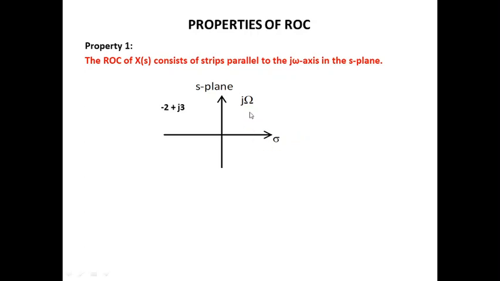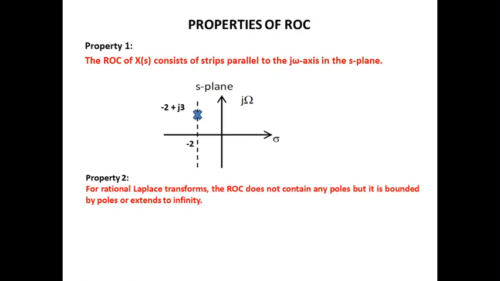Plotting a pole, for example, minus 2 plus j3, gives the real part of the pole as minus 2. Drawing a strip through the real part of this pole, this strip is parallel to the j omega axis, and the strip passing through the poles forms the boundary to specify the region of convergence.